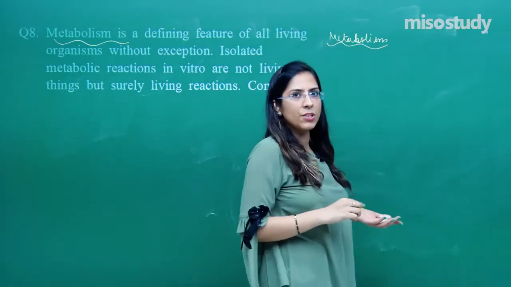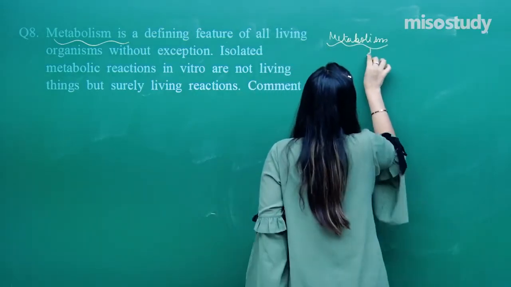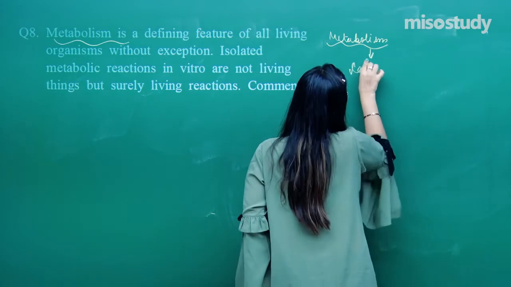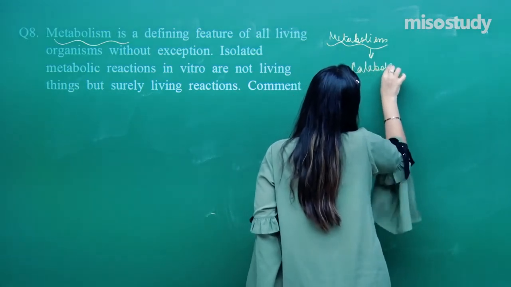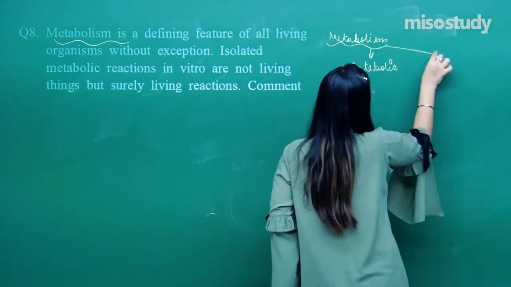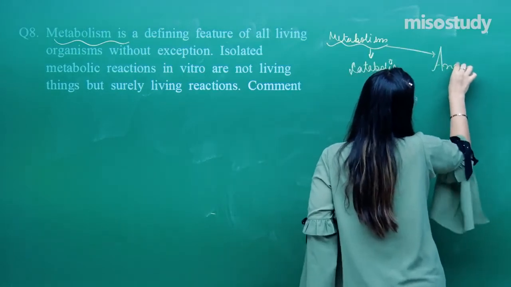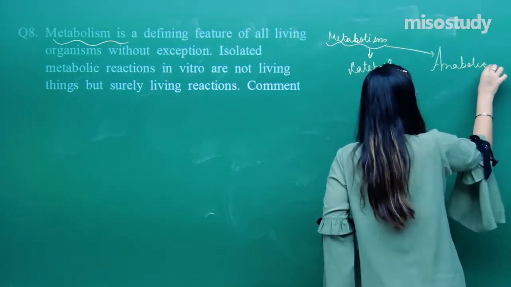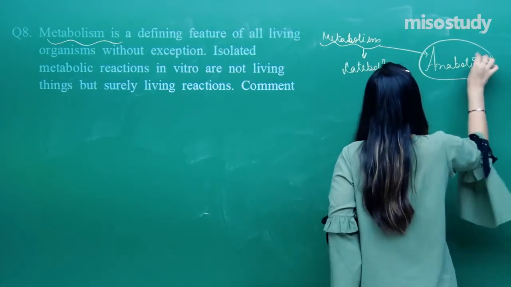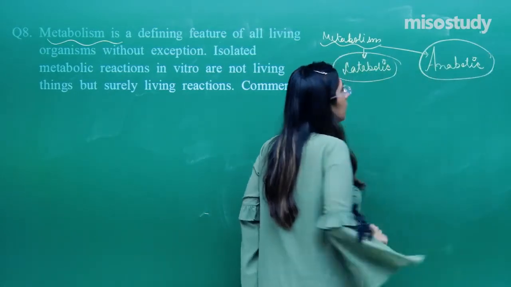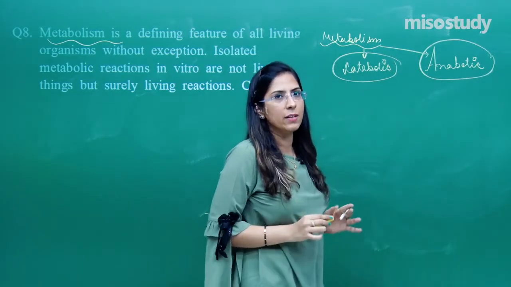In metabolism, I will not explain in detail. Two types of reactions are there. The first reaction is called a catabolic reaction, and the second is called an anabolic reaction. Basically, it is related to energy.